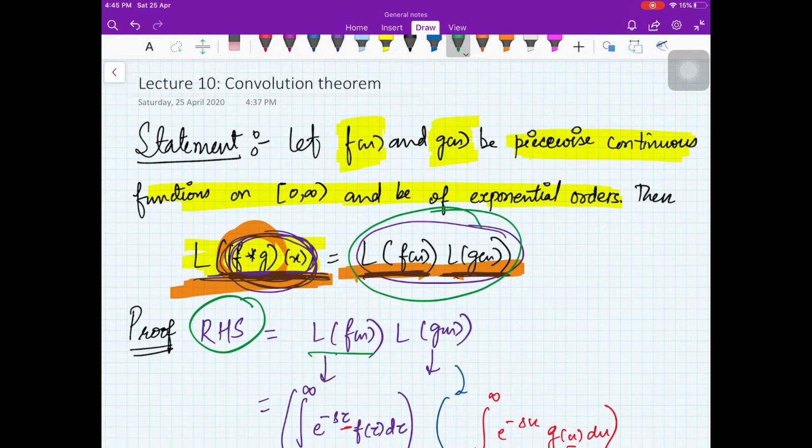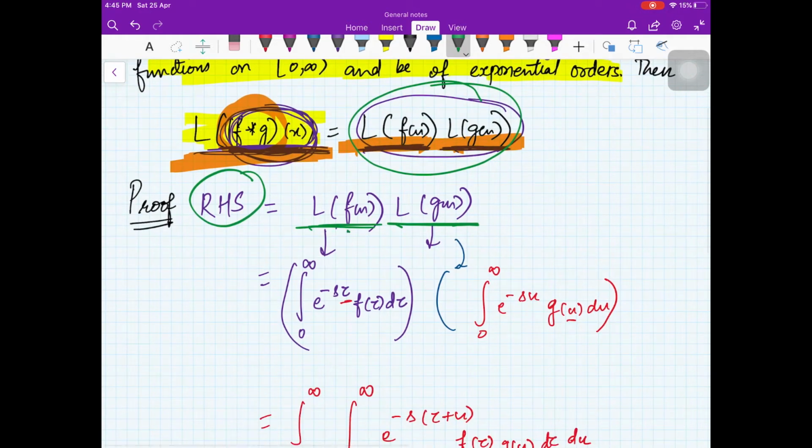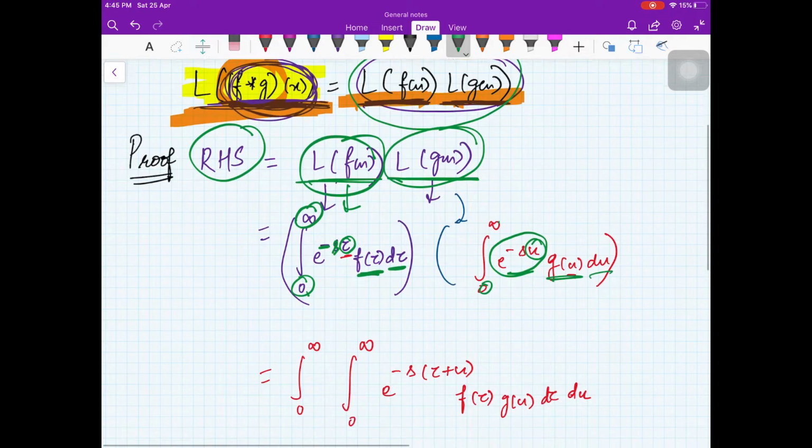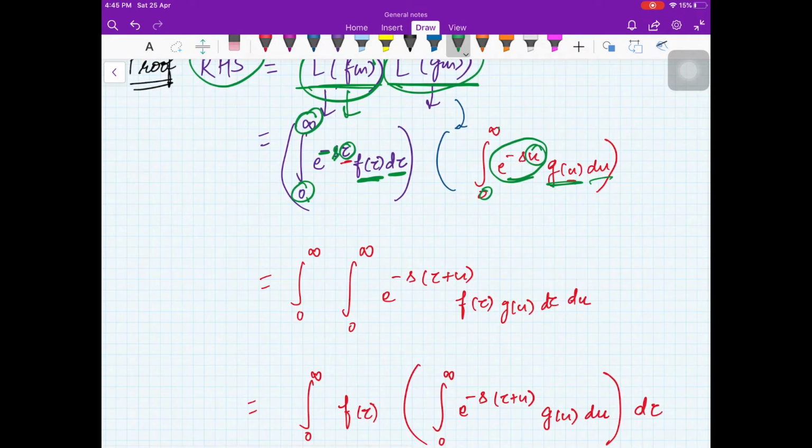We are going to start with the right hand side. Your right hand side is the Laplace transform of f times the Laplace transform of g, right? So I'll just use the definition. I know the Laplace transform of a function f(x) is defined as the integral from 0 to infinity of e raised to power minus s tau, where tau is a dummy variable, times f of tau d tau. Then you have L of g(x), that is the integral from 0 to infinity of e raised to power minus s u, where u is another dummy variable, g(u) du, right?